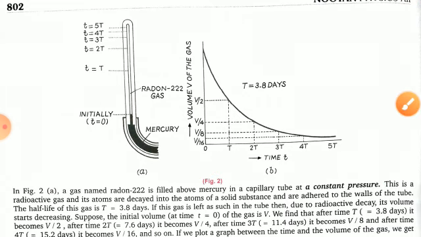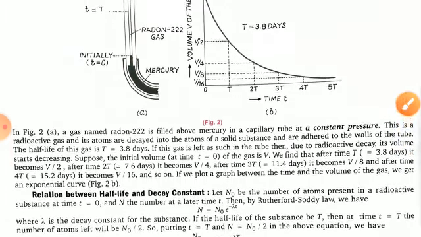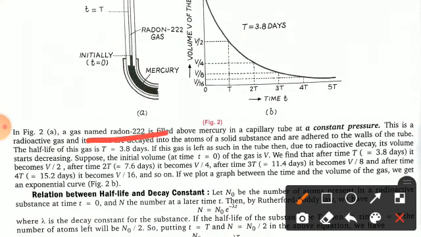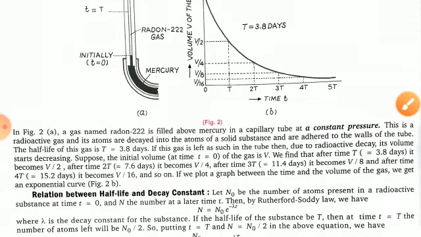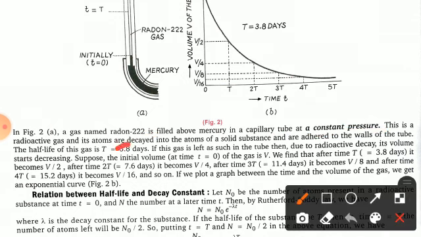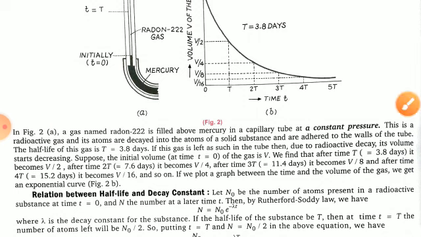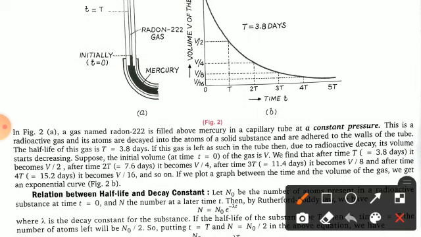What's going on here? In figure 2, a gas named radon, whose atomic mass is 222, is filled above mercury in a capillary tube at a constant pressure. This is a radioactive gas, and its atoms decay into the atoms of a solid substance and adhere to the walls of the tube. The half-life of this gas, T, is equal to how much? 3.8 days. If the gas is left in such a tube, then due to the radioactive decay, its volume starts decreasing. Suppose the initial volume at t = 0 of the gas is V.